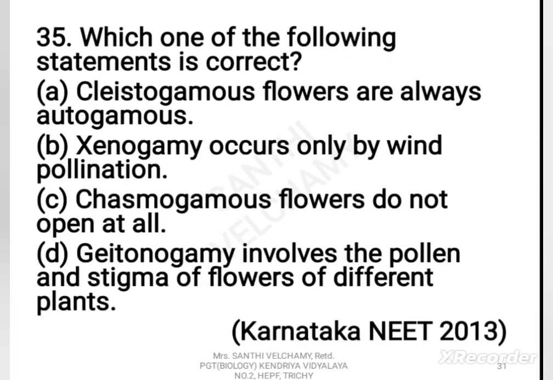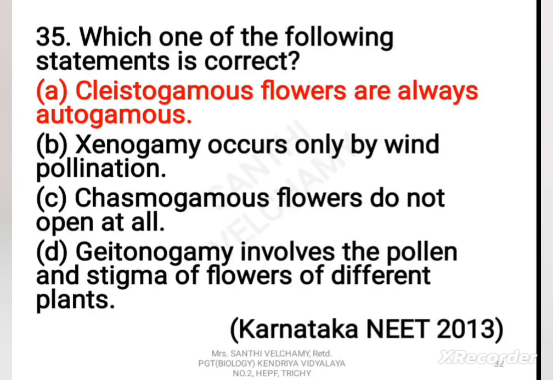Now, next question. Which one of the following statements is correct? A. Cleistogamous flowers are always autogamous. B. Xenogamy occurs only by wind pollination. C. Chasmogamous flowers do not open at all. D. Geitonogamy involves the pollen and stigma of flowers of different plants. Now the correct answer is A.